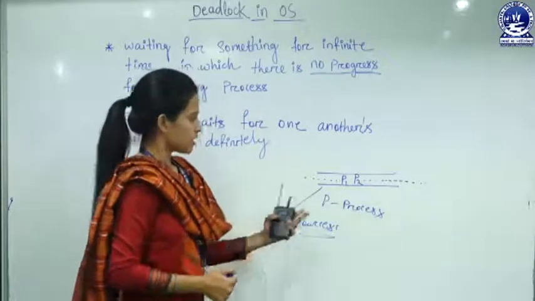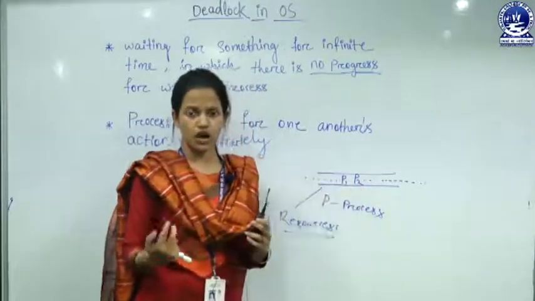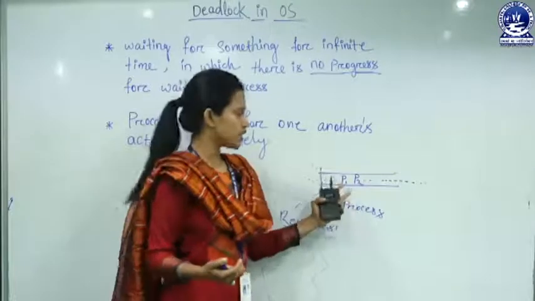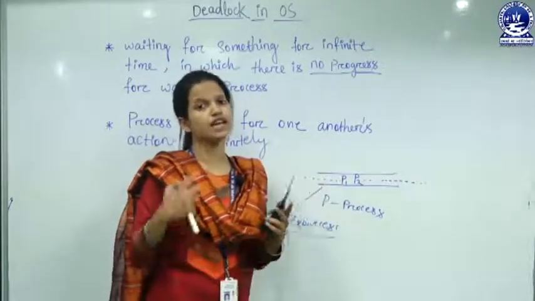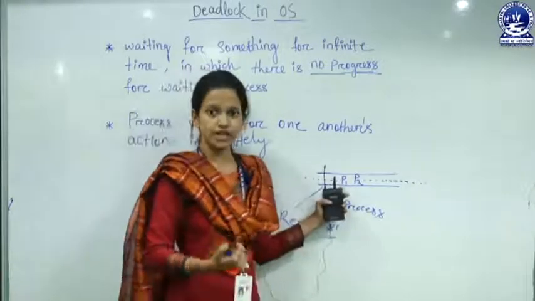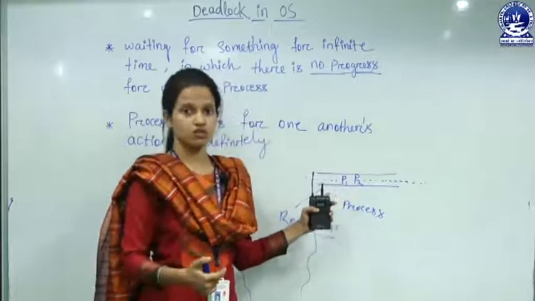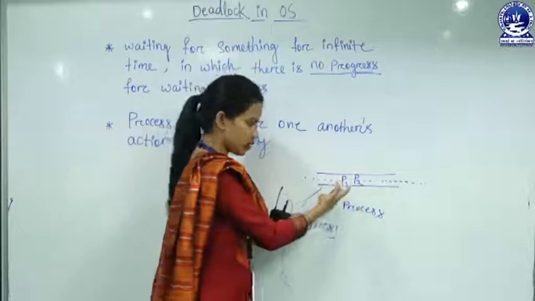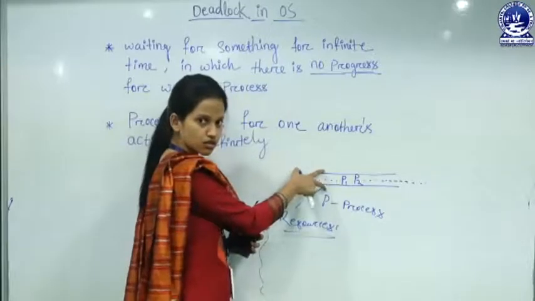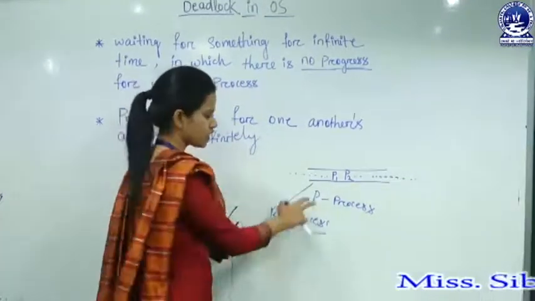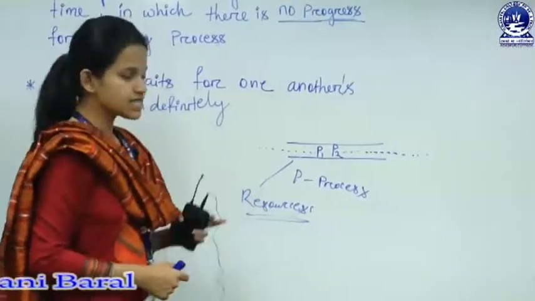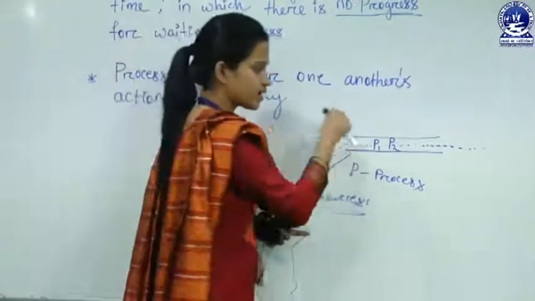Now, what will happen? P1 and P2, we don't know how long these two persons will be waiting. They will be waiting for an indefinite, infinite amount of time, because one is waiting for another waiting process. So neither P1 nor P2 passes the street. So the resource itself is blocked. Fine. So in this case, we can say there is a deadlock.